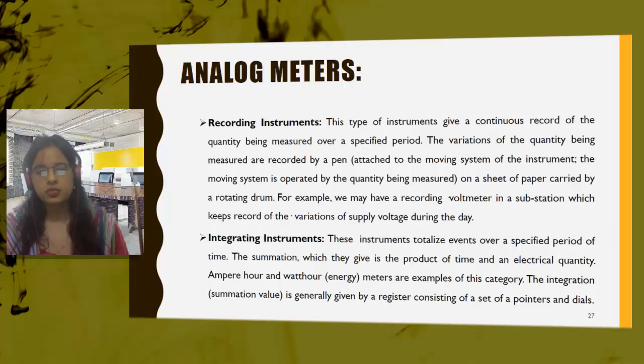Next is the integrating instrument. These instruments totalize events over a specified period of time. So it totalizes, it integrates. Integration is what, summation, right? It integrates the events, the quantity being measured, over a specific period of time. The summation which they give is the product of time and an electrical quantity. The best example of this is the energy meter.